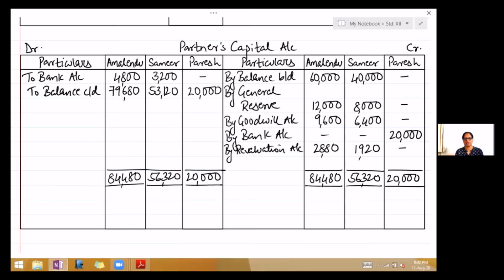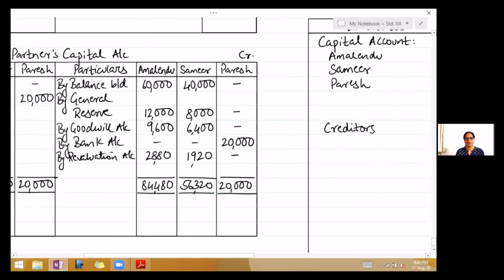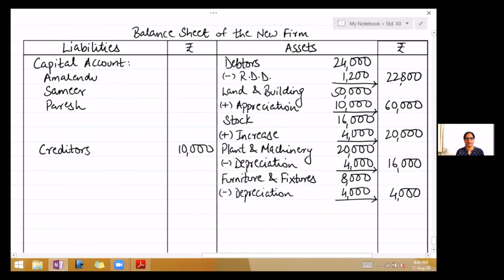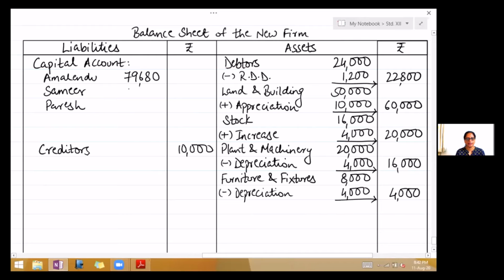So take your balance sheet and write down the capital account, write in the inner column. First is 79,680, second 53,120 and Paresh is 20,000. Take the total to the outer column. It is 1,52,800.